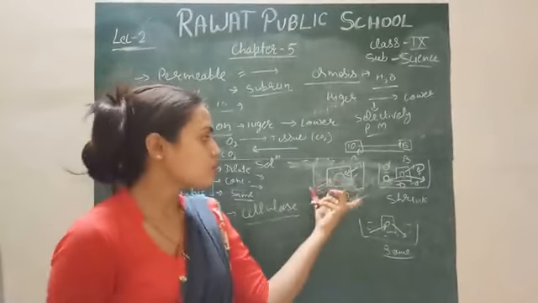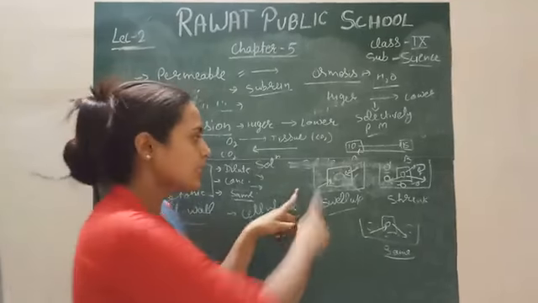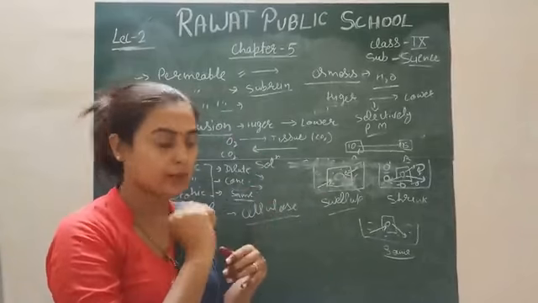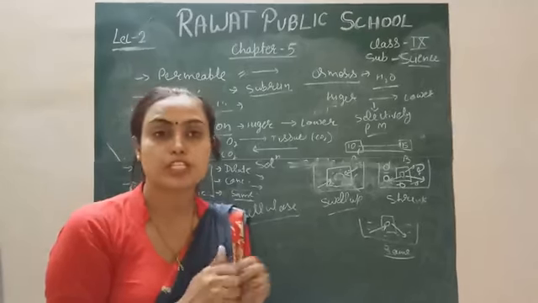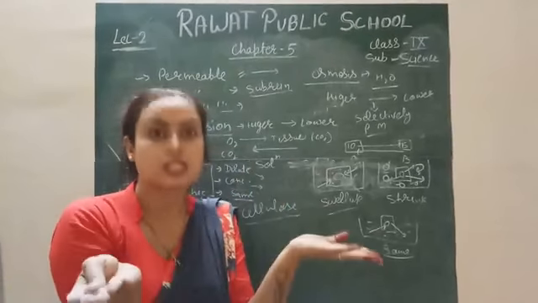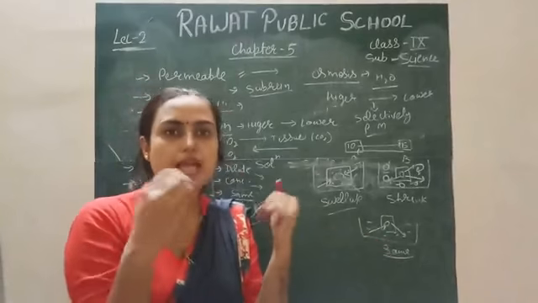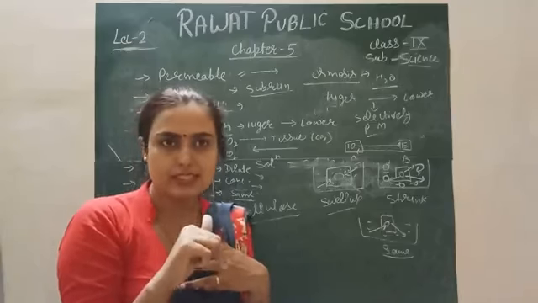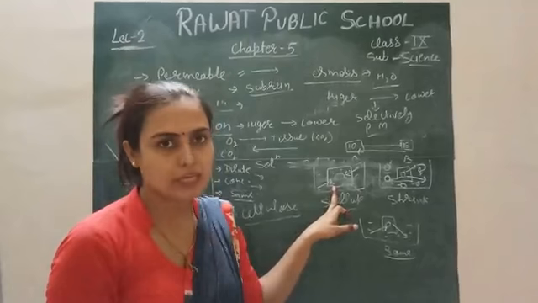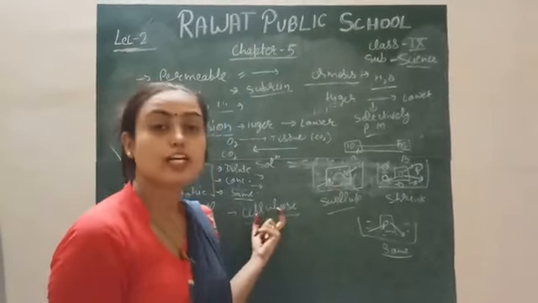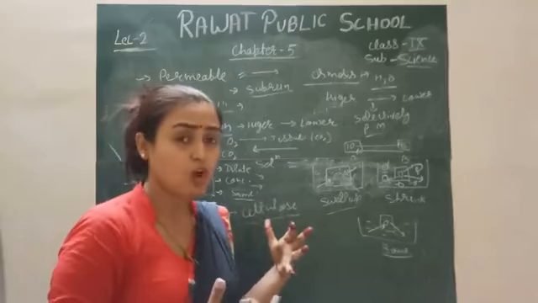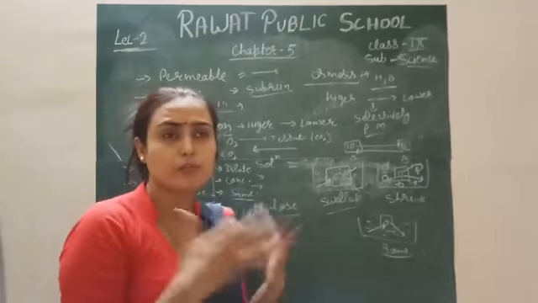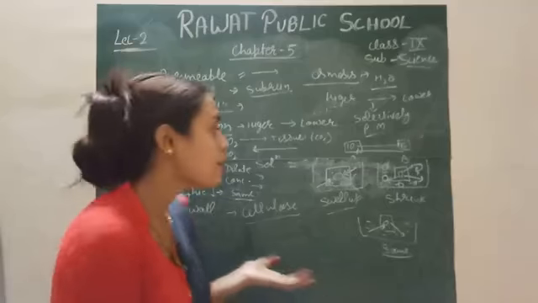If your cell is put in a diluted solution, it swells up because of the continuous movement of solvent inside the cell. In that condition there is a possibility that it will burst. It can burst at any point when more solvent molecules are inside the cell, and it can be killed. But due to the cell wall, the bursting of the cell does not take place.